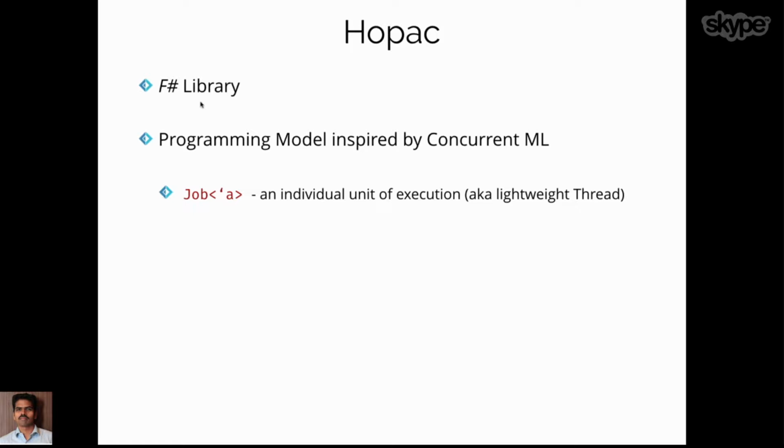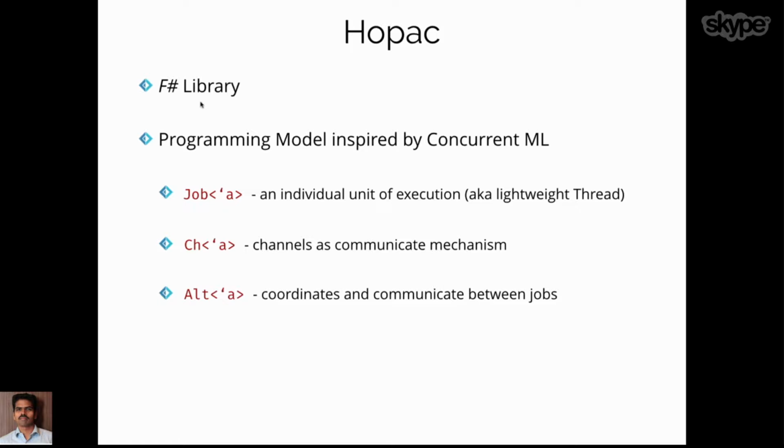You can spin up jobs much like threads, where we don't have the luxury of creating a lot of threads inside a program, whereas in the case of a job, it's very lightweight. At the end of the day, it's just a .NET object. So you can create n number of them, you can even run millions of jobs inside a single machine without any additional overhead. The second abstraction that the Hopac library has is something called channels. Channels are the way through which we communicate across 2 jobs. And there is another beautiful abstraction called alt, which we will be seeing in action in a moment. This alt coordinates and communicates between the jobs and the channels.